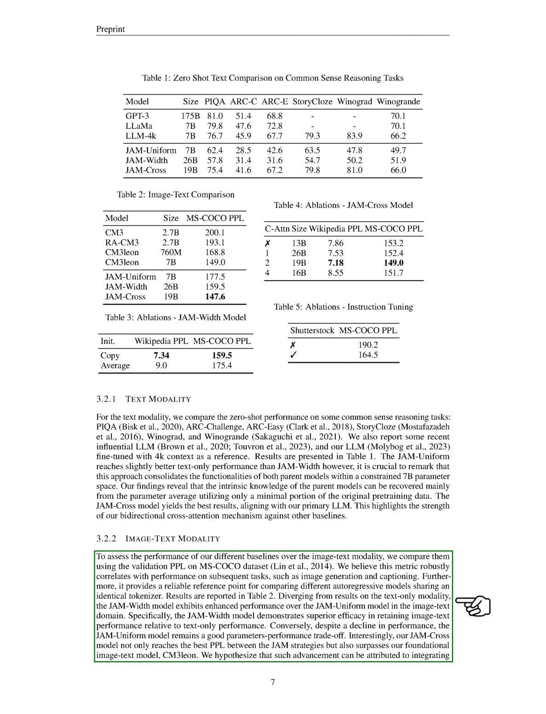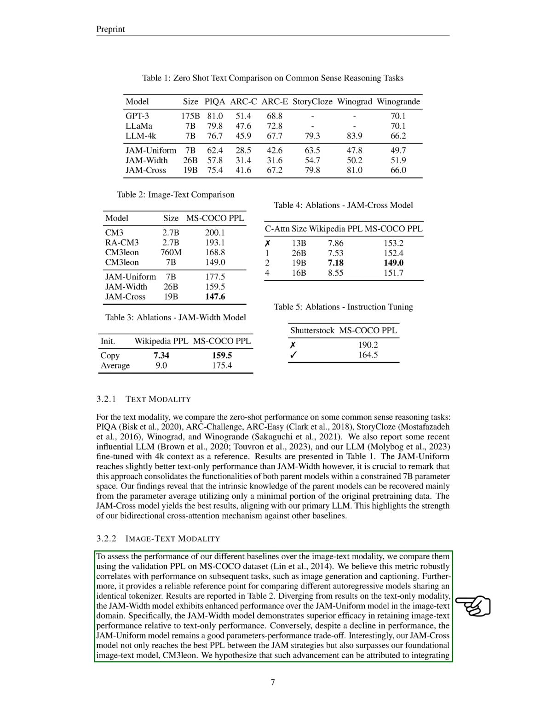To evaluate the performance of our models in the image-text modality, we compared them using the validation perplexity on the MS-COCO dataset. We believe this metric strongly correlates with performance on subsequent tasks like image generation and captioning. Unlike the text-only tasks, the JAM width model performed better than the JAM uniform model in the image-text tasks. The JAM width model was particularly effective in maintaining image-text performance relative to text-only performance.